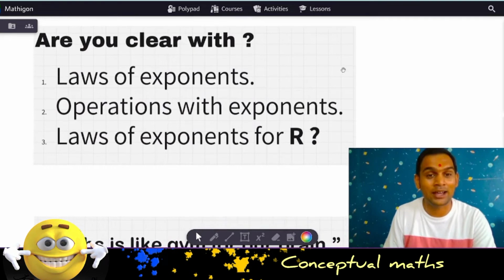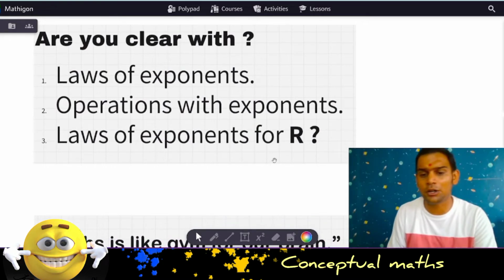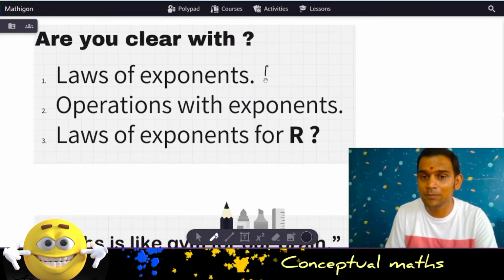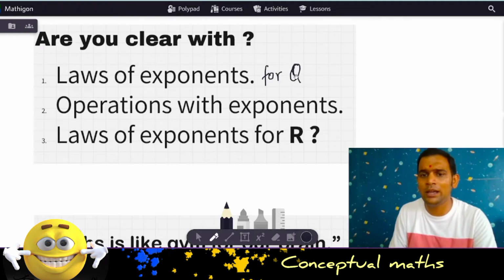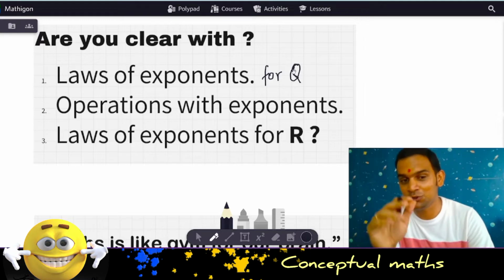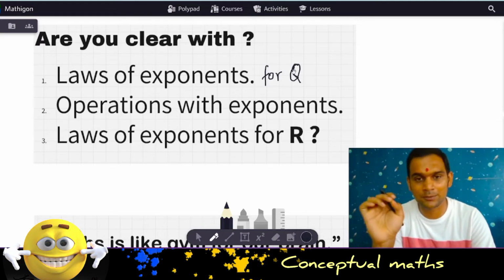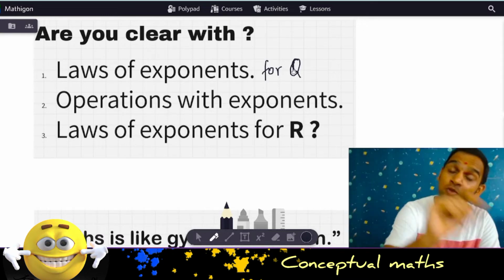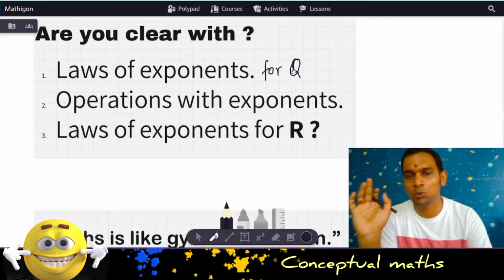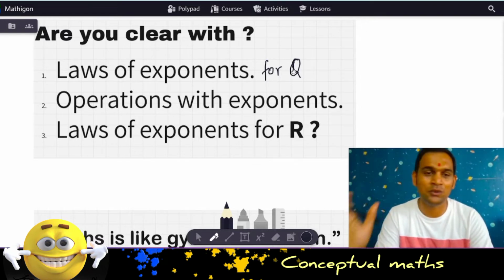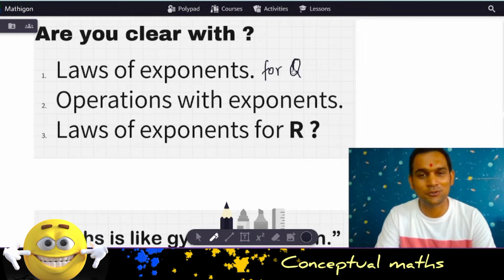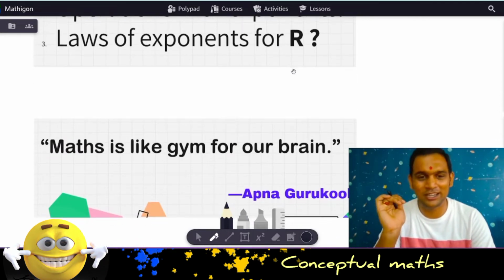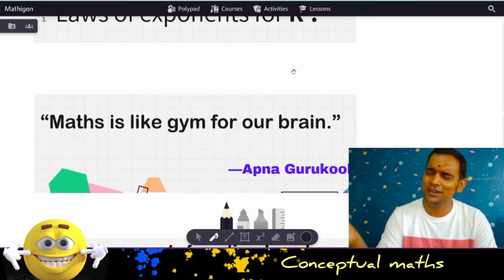So now, before that, are you clear with law of exponents for rational numbers? If not, we will go through it very quickly after a while so that we do not find it difficult to understand law of exponents for real numbers. I hope you are very much clear with operations with exponents. How do we operate with exponents? How do we use the laws of exponents? We'll have a quick revision for that also, and then we will go through the laws of exponents for real numbers. Let's begin.